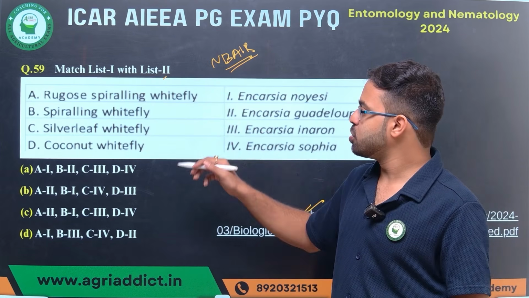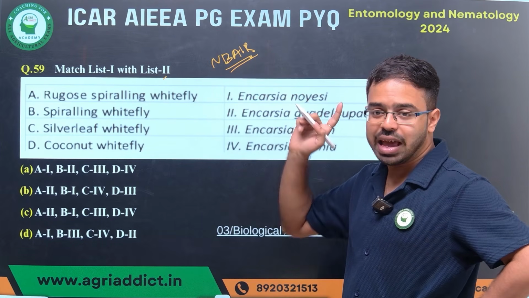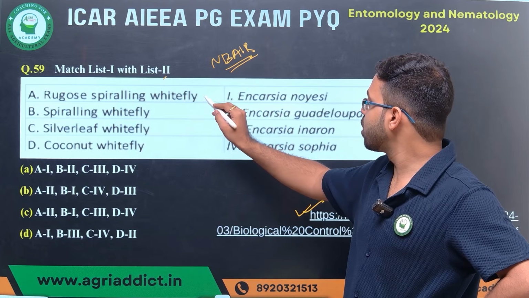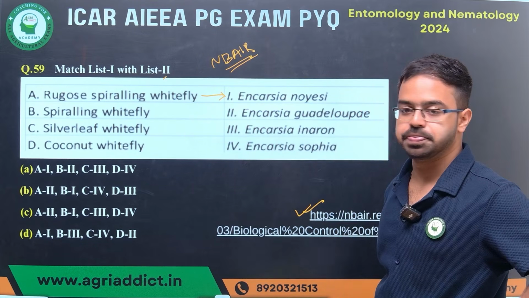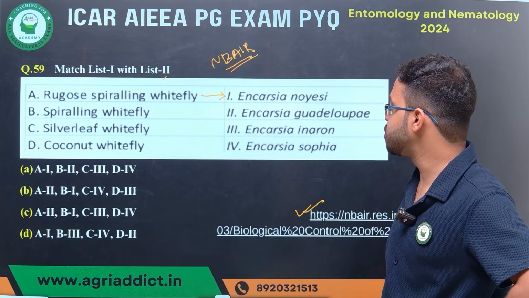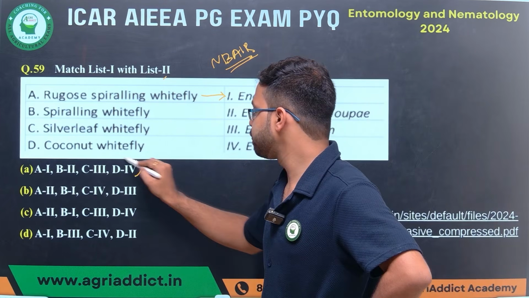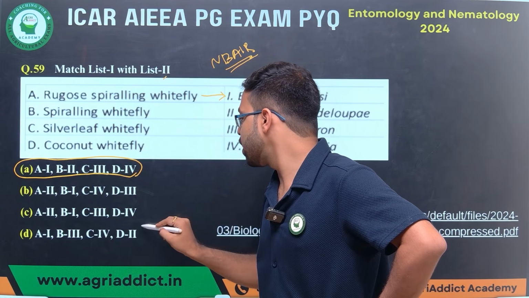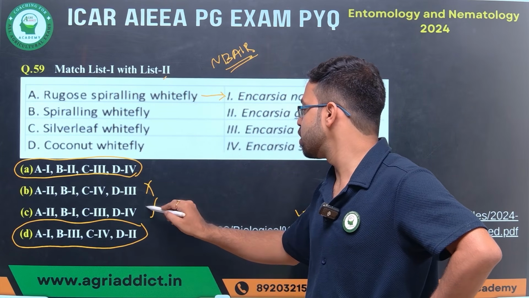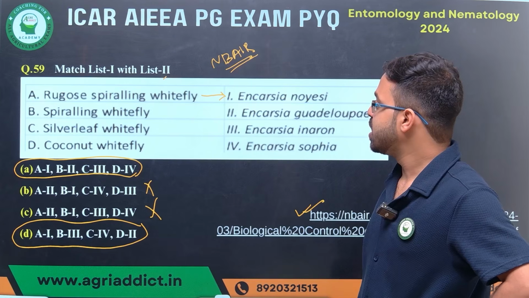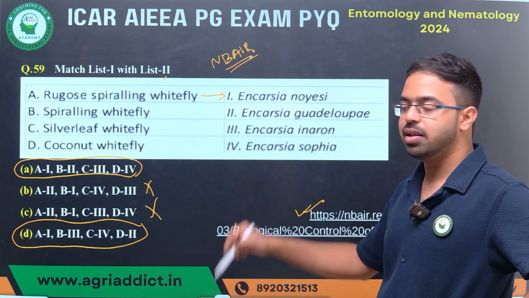So in this question, rugose spiraling whitefly can be controlled best by your Encarsia noyesi. Okay, so we'll find where A is 1. So A is 1 in option number 1 and is present in option number D. So these two options are left out. Okay. Next is your spiraling whitefly.